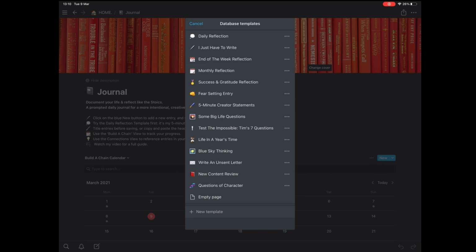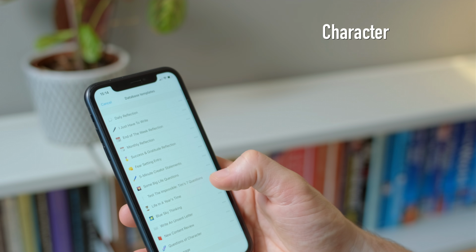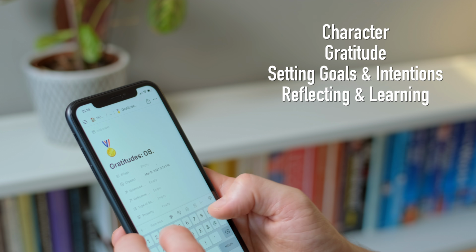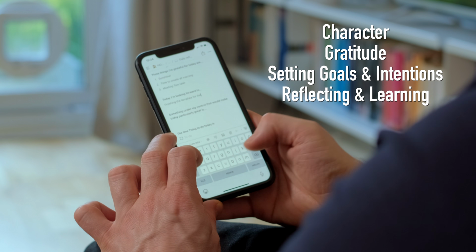And that's a way of clarifying my focus for the day and focusing on what that one thing I want to get done is. The journal also has 14 templates that can lead me through different types of reflection and thinking on subjects like character, gratitude, setting goals, all inspired by the Stoics.